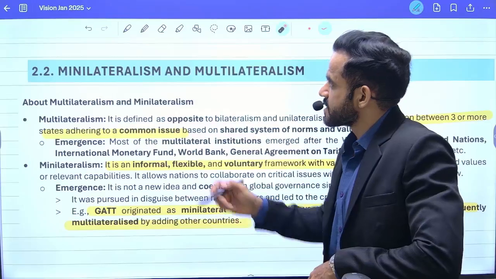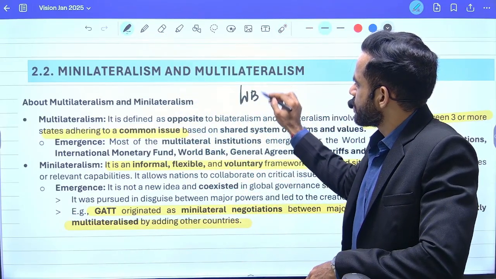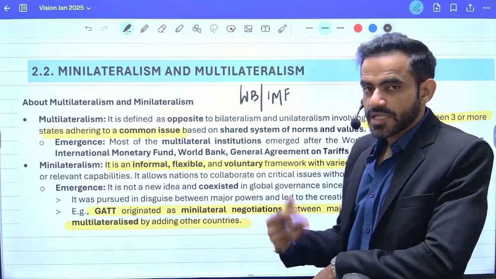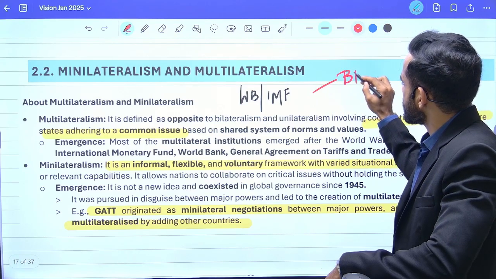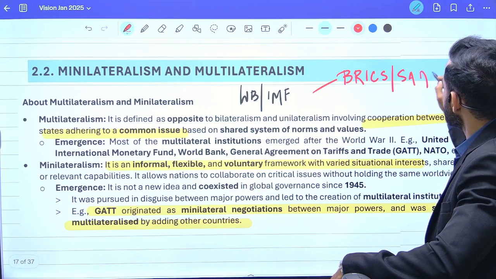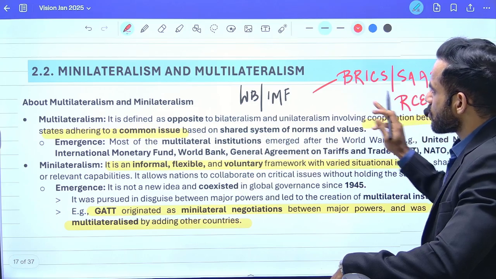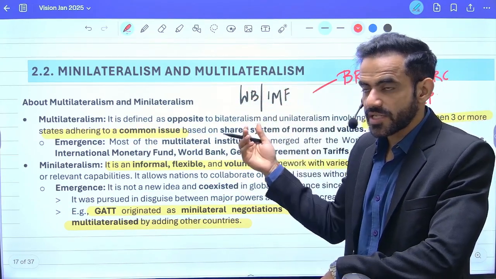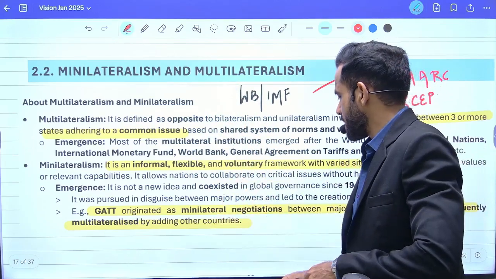Let me give a very basic example. For example, there is a problem in the World Bank and IMF. They require reforms, but the process is very slow. That's why countries are forming their own groupings. For example, BRICS is there. For example, SAARC is there. For example, RCEP is there. So this refers to multiple countries coming together. Problem is the progress is very slow. Therefore, countries are forming small groupings. That is referred to as minilateralism.